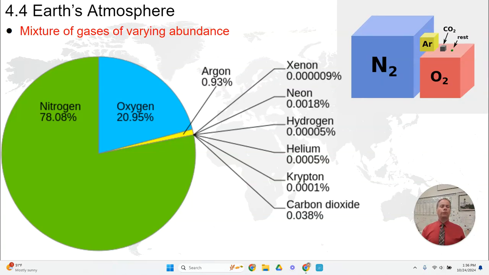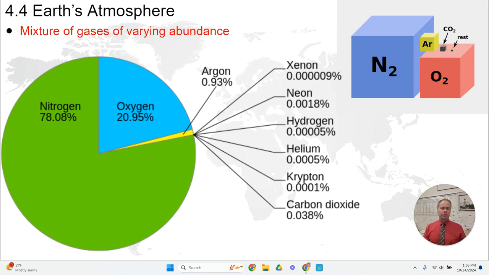In topic 4.4, we're going to be talking about the Earth's atmosphere. We'll be discussing the composition of the atmosphere, wind patterns, the Coriolis effect, convection cells, and those sorts of topics and how they impact the Earth.